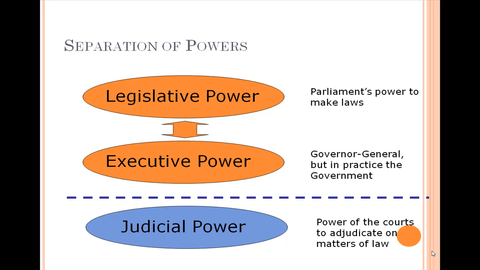Now, legislative power and executive power are linked. They're linked because the government controls the majority in the lower house, so they're able to control what legislation is introduced and ultimately what becomes a law. The judicial power is kept completely independent and separate from these two powers.